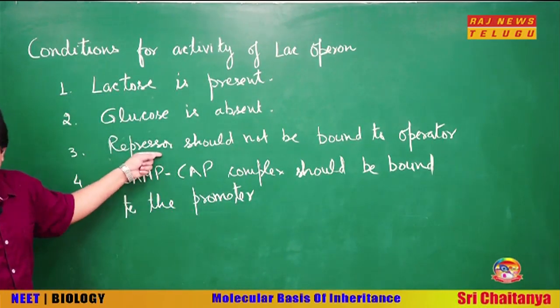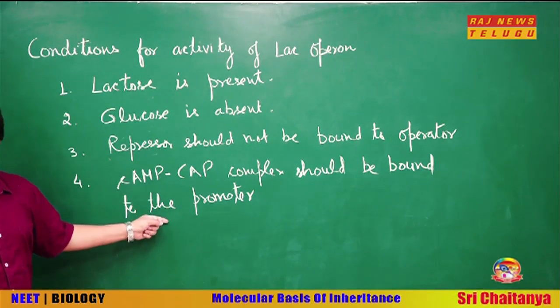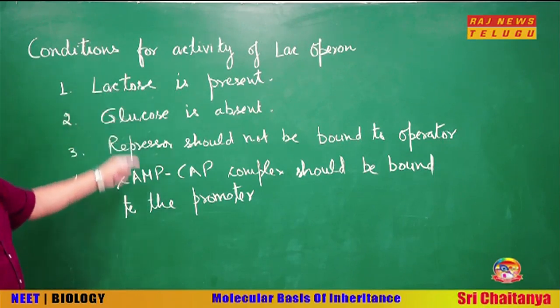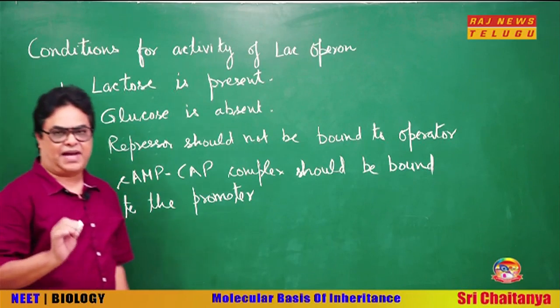Means this negative regulation should not be there and this positive regulation should be there. So these are the conditions. When all of them are met, the activity of the lac operon is maximum.